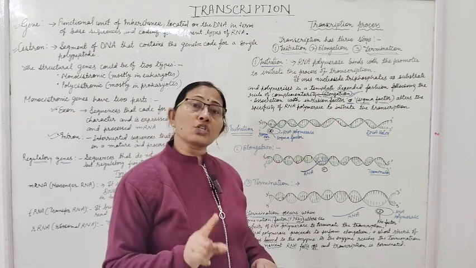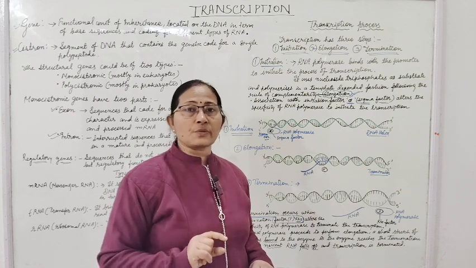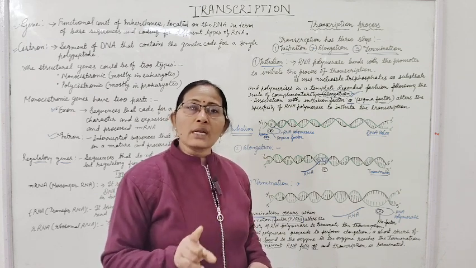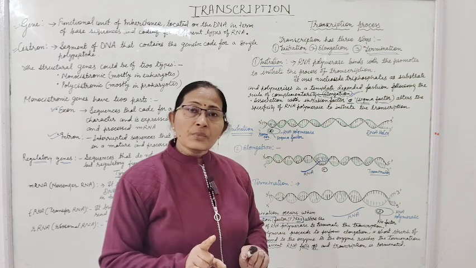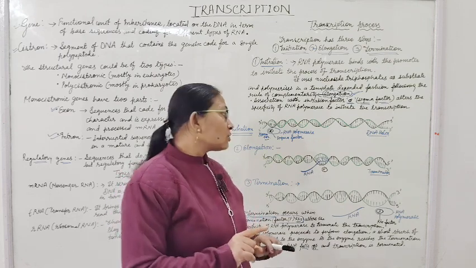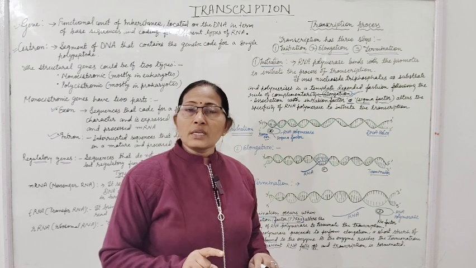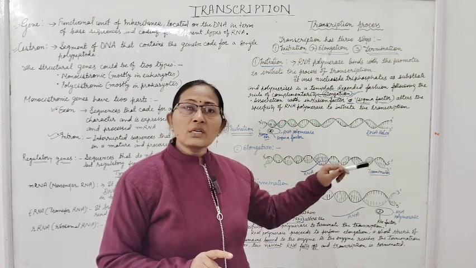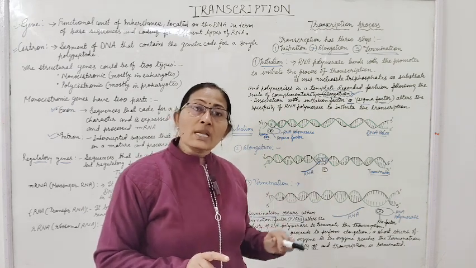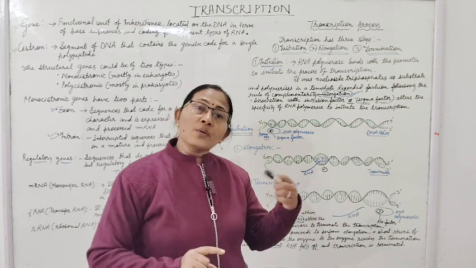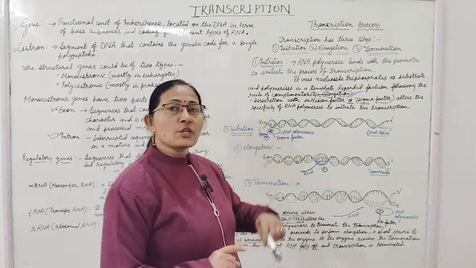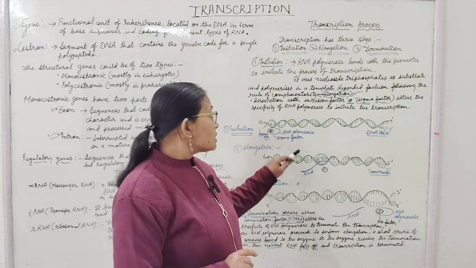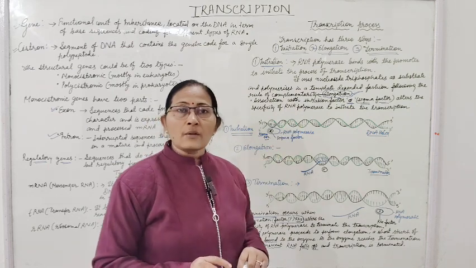So the sigma factor is responsible to initiate the transcription, not only RNA polymerase. RNA polymerase's only function is to make the RNA strand, read the template strand and make RNA, but the start of the mRNA formation, the start of the transcription process, is by the sigma factor.